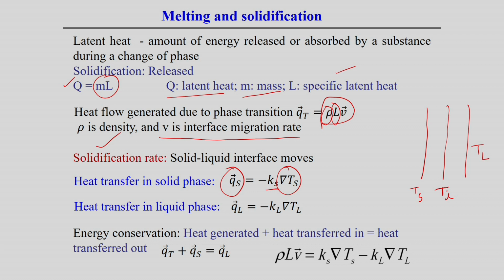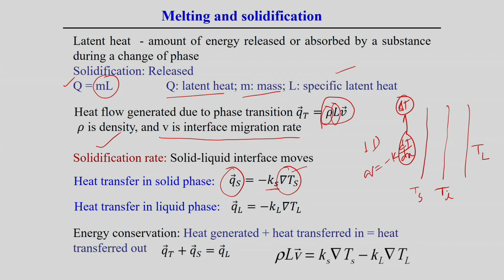If we apply Fourier's law that we have already discussed, in one dimension q equals minus k into dT by dx, but in three dimensions we use the gradient in vector form, minus Ks delta Ts. Delta Ts is the temperature gradient, equivalent to dT by dx in the one dimensional case.